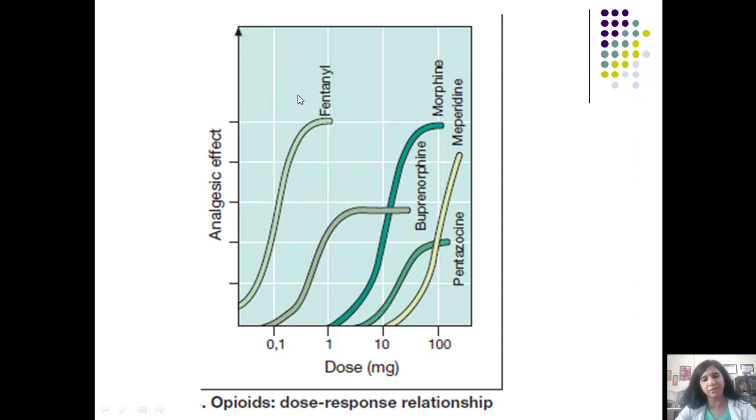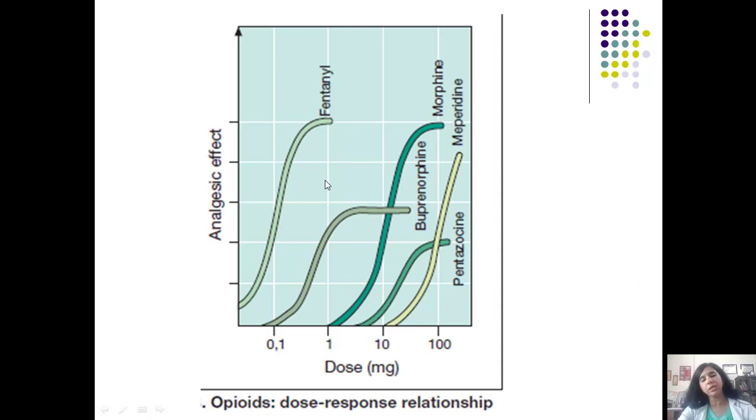Potency is decided by the dose, so less doses of fentanyl are going to produce a very good analgesic effect, produced with larger doses of morphine. If you see meperidine, which is nothing but pethidine, it also has a maximal efficacy which is quite close to morphine and fentanyl, of course a little less, but yes, it is less potent than both the agents, fentanyl as well as morphine.